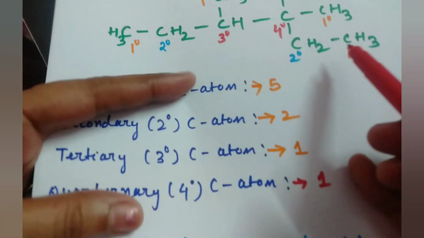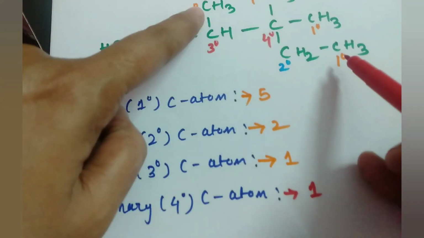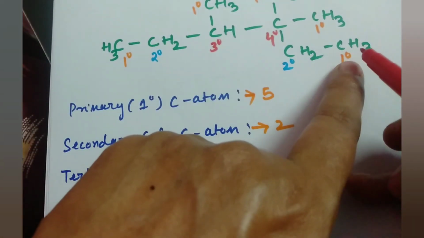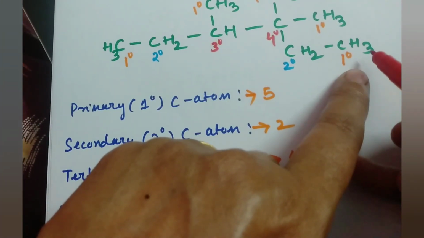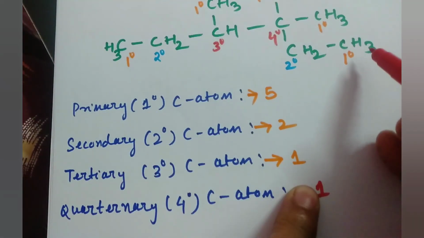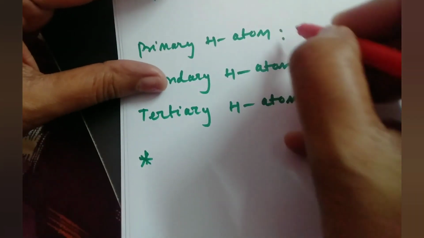Count how many primary carbon atoms are there: 1, 2, 3, 4 and 5. If 5 primary carbon atoms are there, and to each primary carbon 3 hydrogen atoms are attached, that means all total 15 primary hydrogen atoms are there. 3, 3 is 6, 3 is 9, 3 is 12, 3 is 15. So the primary hydrogen atom is your 15.